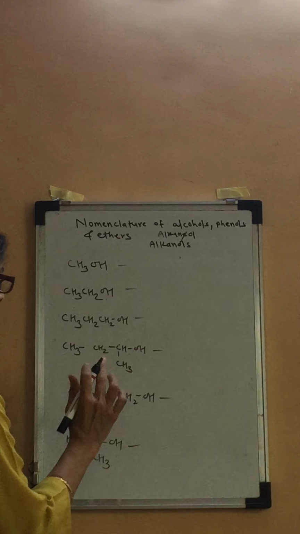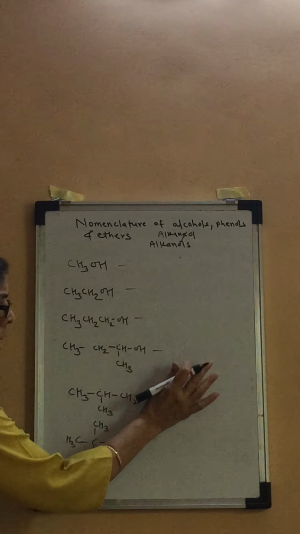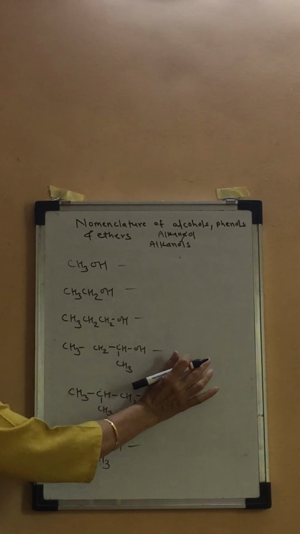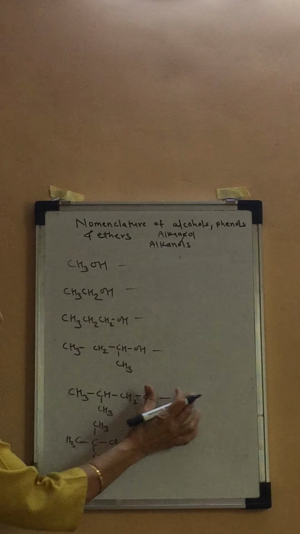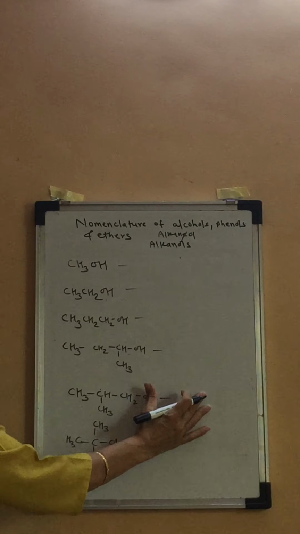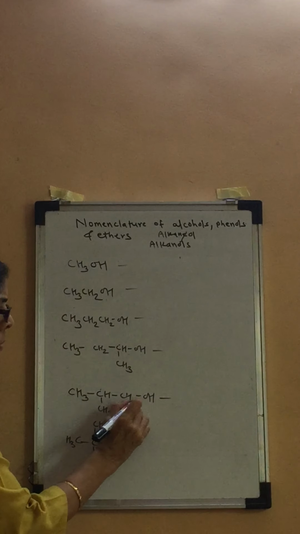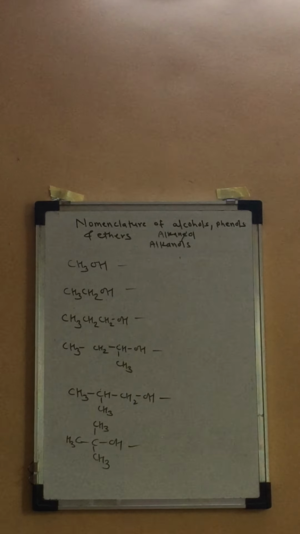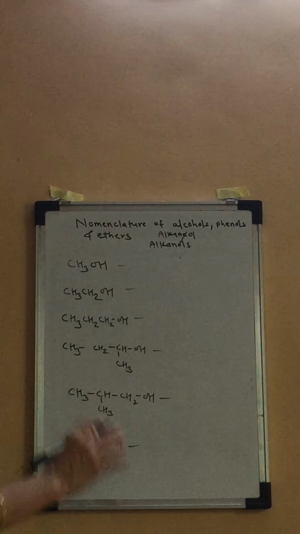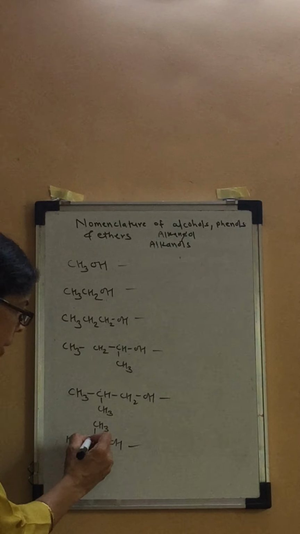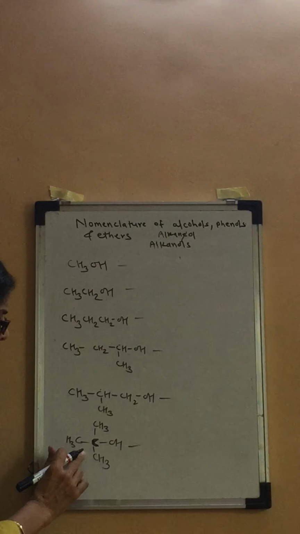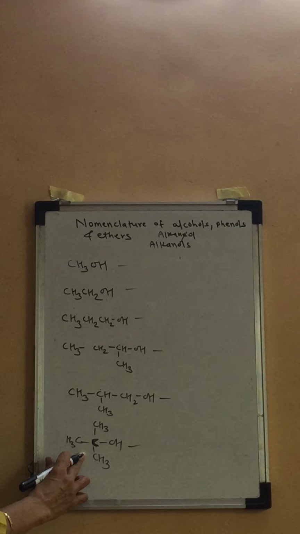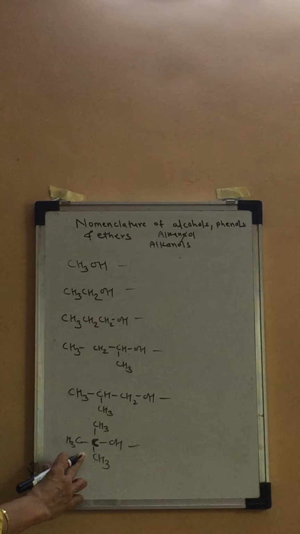This one, see carefully. 1, 2, 3. This is isobutane. Basically, it is isobutane, isn't it? So from isobutane, we have removed a hydrogen atom from a terminal carbon atom. So you have to go to the base name. Isobutanol. What is it? Isobutanol. Last year we have seen all these things, isn't it? And we have revised also. This one, see the nature of this carbon atom, tertiary butyl alcohol. Tertiary butyl alcohol. Are you getting?